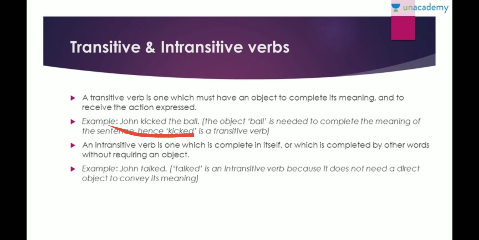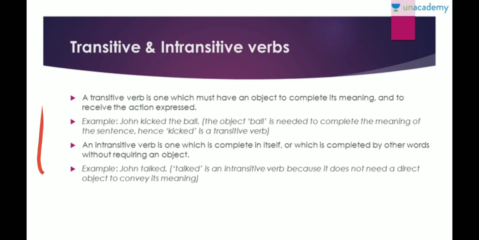For example, John kicked the ball. If I just write John kicked, you will not be able to understand. It's not a complete sentence, right? You'll be like, what is it? I don't know. But when I say John kicked the ball, you know what the action is. You know that the ball is being hit. So that is why the object ball is needed for it to have complete meaning.